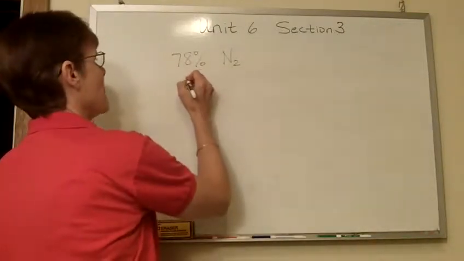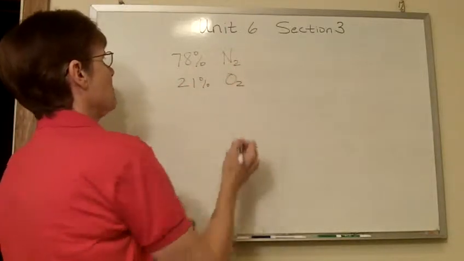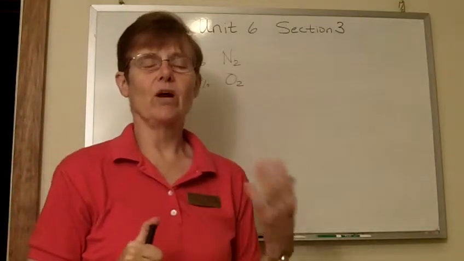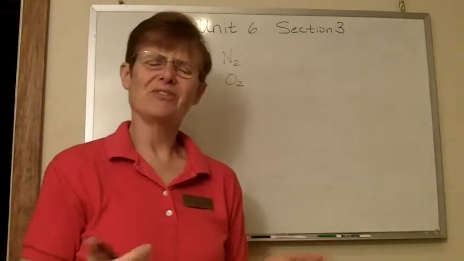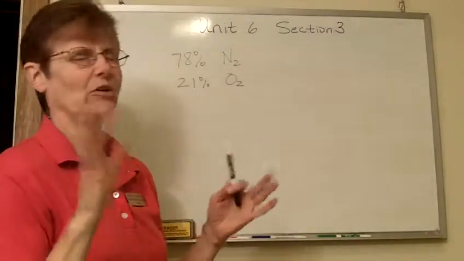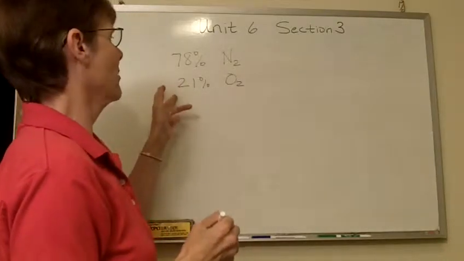Very reactive. It's only 21% oxygen. And you can see that that doesn't add up to 100, so we have 1% that's a mixture of carbon dioxide and argon, believe it or not, which are the other two important gases here, and a little bit of other things. But these are the two major gases in our atmosphere.